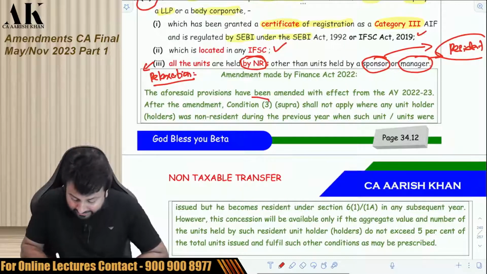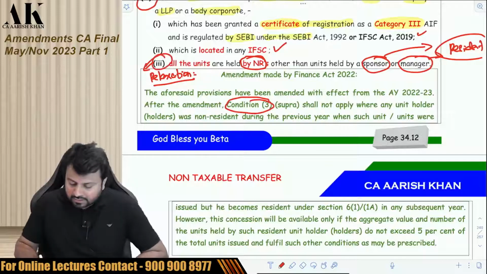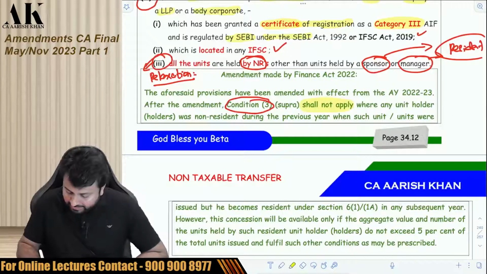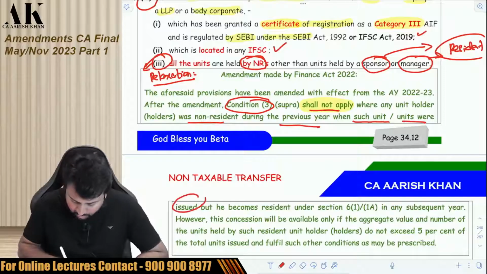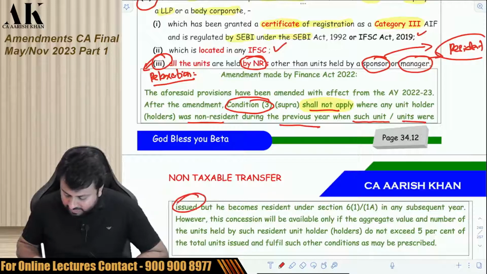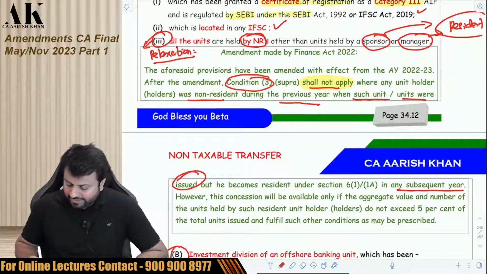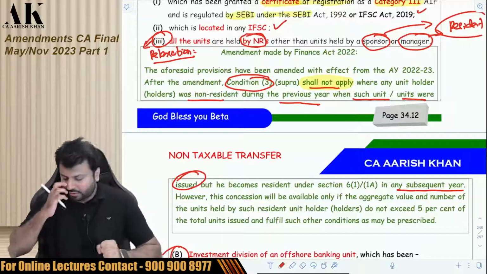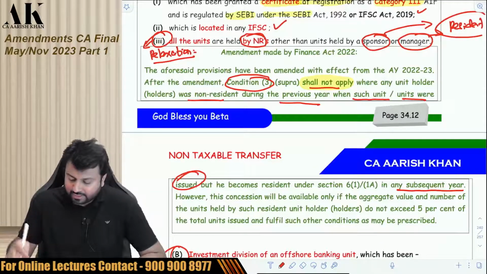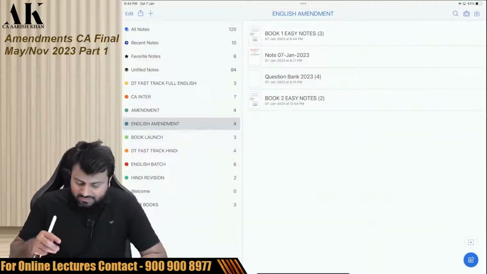After the amendment, condition 3 shall not apply where any unit holder was non-resident during the previous year when the unit or units were issued, but he became resident under section 6(1) or 6(1)(a) in any subsequent year. However, this concession will be available only if the aggregate value and the number of the units held by such resident unit holder or holders do not exceed 5% of the total units issued and fulfill such other condition as may be prescribed. Now, let me explain this with the help of an example.